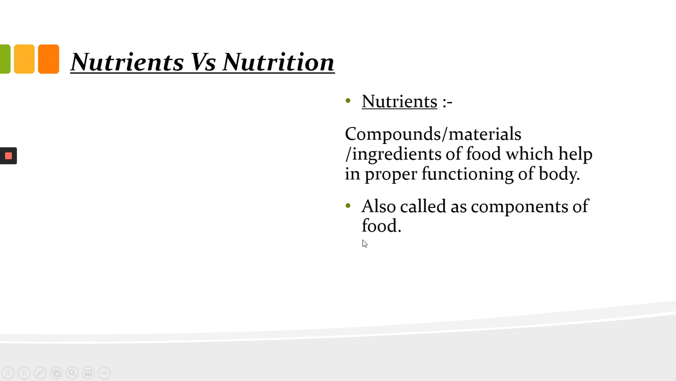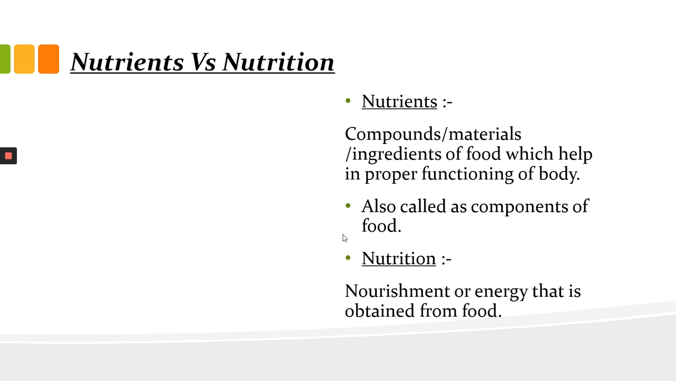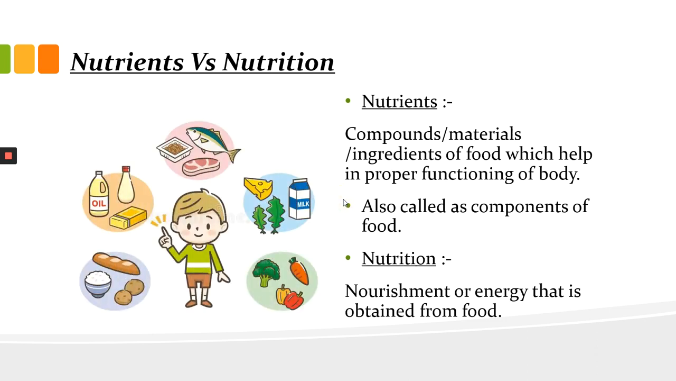The chapter is all about the components of food, so there is nothing to get confused about. Components of food is nothing else but the nutrients that we are getting from the food. And what is nutrition? Nutrition is the energy that we are getting from the food that we are eating. So ingredients give us the nutrients, and nutrients in turn give us the nutrition. So it is like ingredients, nutrients, and then nutrition. I hope you got it.